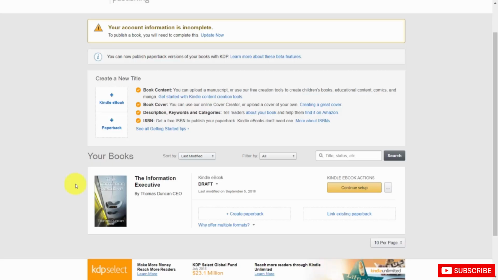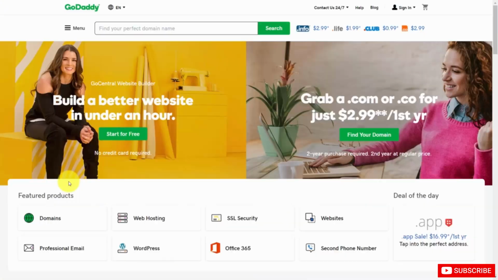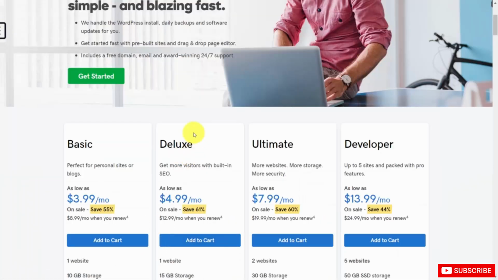Welcome back. Now, one of the other ways for you to promote your book is going to be to have some kind of author blog where you can keep track of what your readers are saying about your book, as well as any fans or followers. The most well-known way to do that is to build a WordPress website. And you can start by going to a site like GoDaddy, getting a domain name and hosting, and then using a WordPress solution right out of the box. And ultimately, you can start a WordPress site at a very simple level just to keep track with your readers.